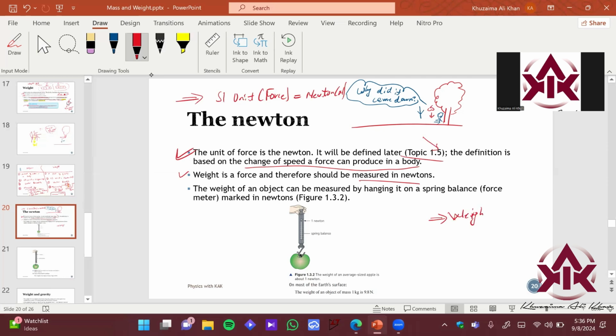Imagine the apple over here, and let's imagine this is the center of mass. What is the center of mass? Does anyone know? What is the center of mass of a body? Sir, it is the center point of the body where the whole mass, I guess, balances. Yeah, so it is a point of a body where the entire object's mass appears to act.